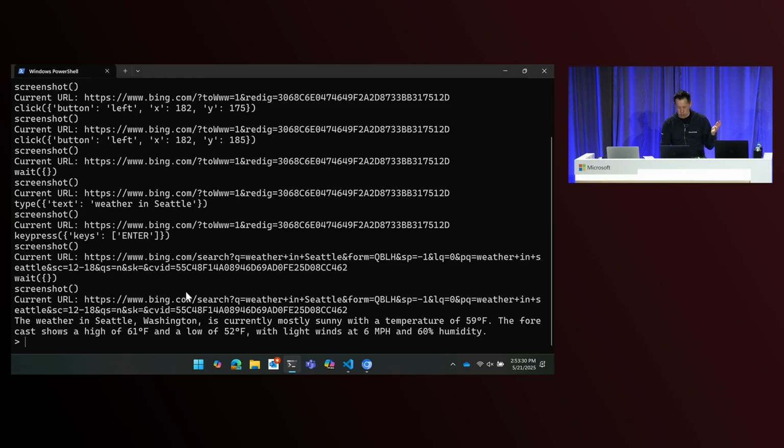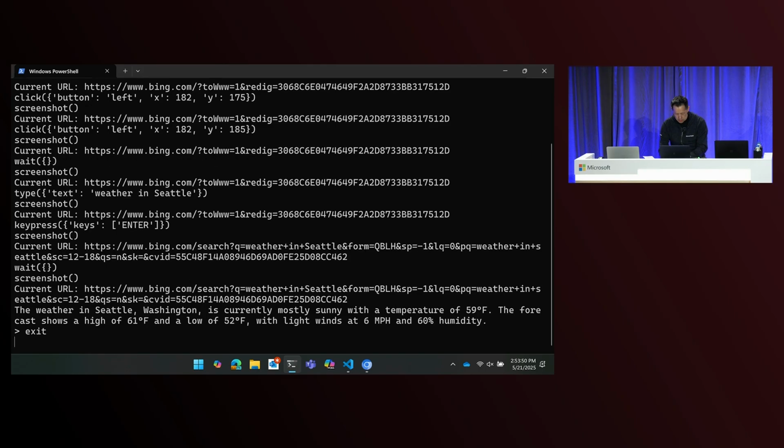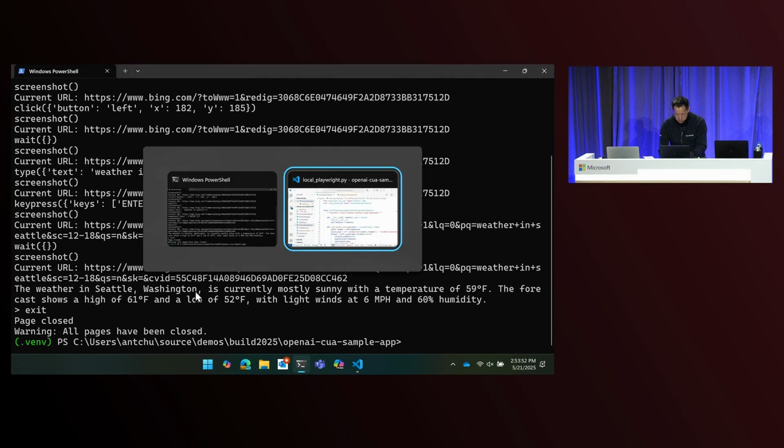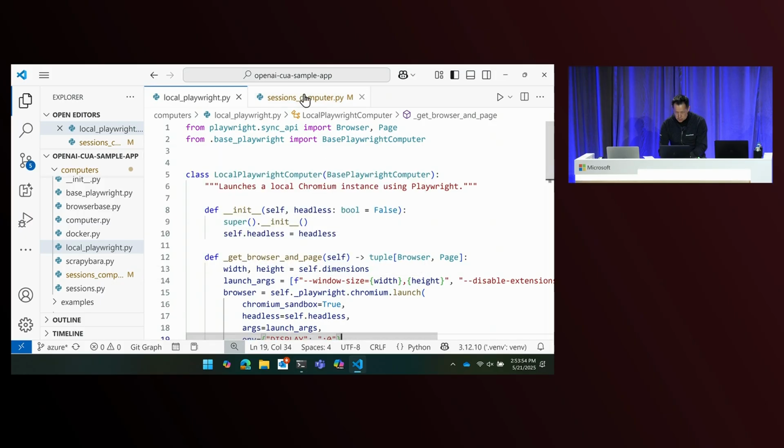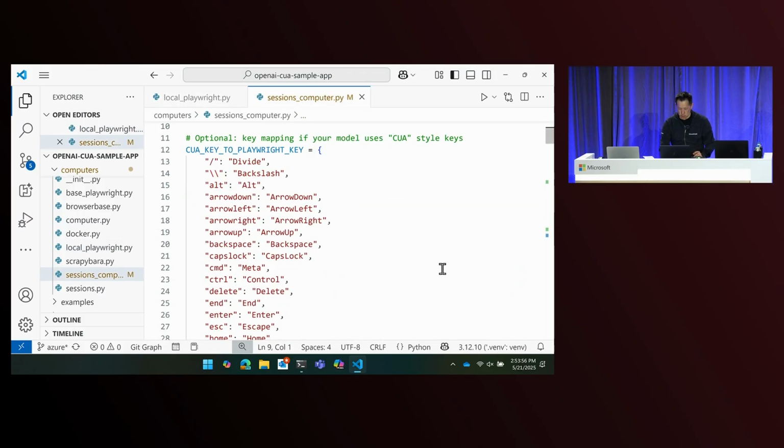So I'm just going to quickly show you how easy it is to take this browser and run it in a container apps dynamic session, because quite often you want to do this in a multi-tenant way. You want to have an API where someone can ask a question, and to answer the question, it's actually running a browser behind the scenes. So I'll quickly stop that, switch to here, and super quickly show you what you have to do.